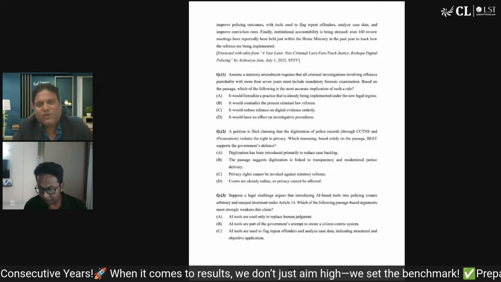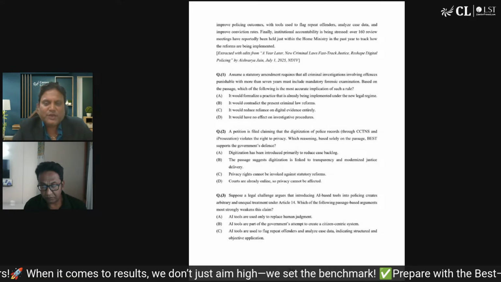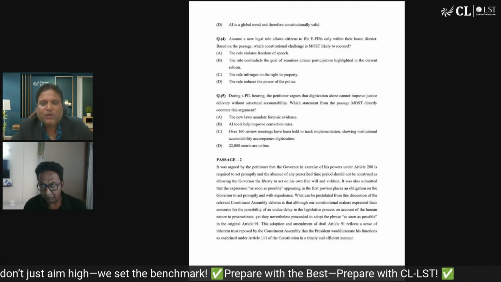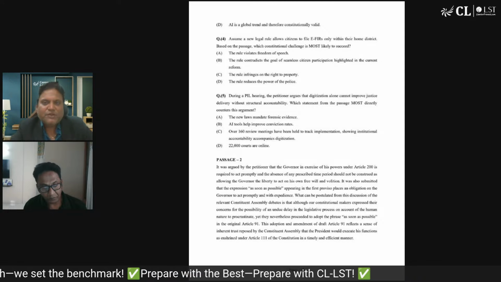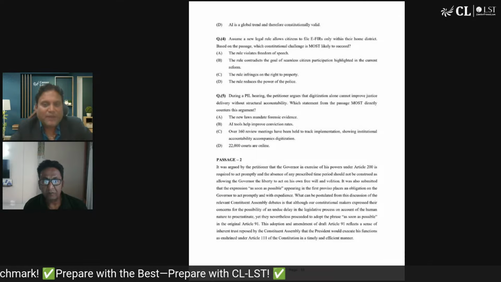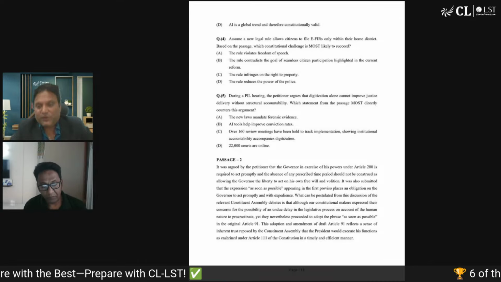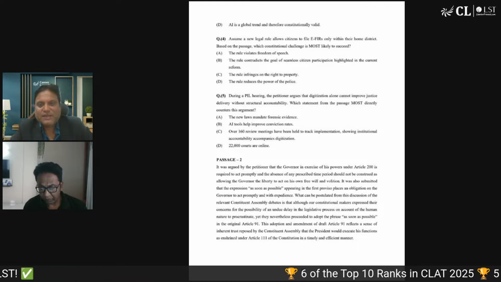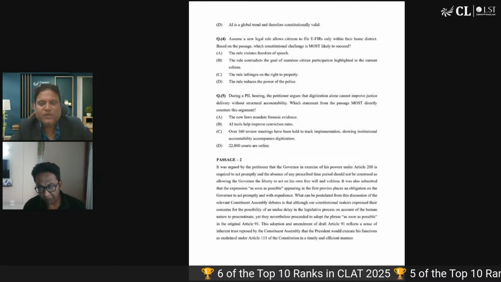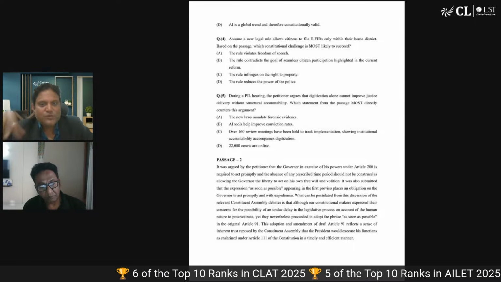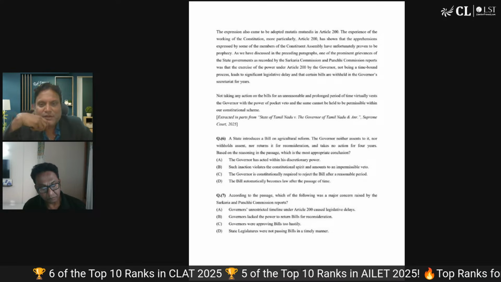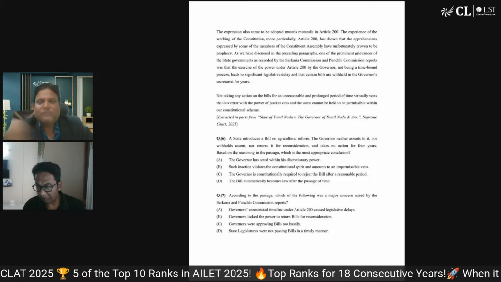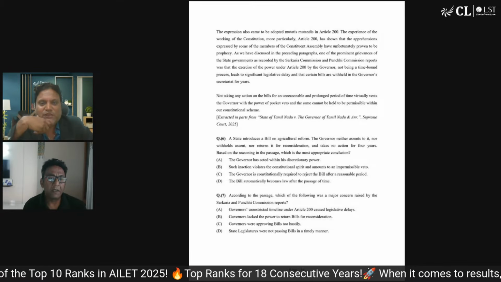We are not going to solve questions. Can we move quickly to the next page and see? So this one was on AI. This one was again on the powers of the governor. The second passage is again something which was in the news throughout the year, I believe. There were a couple of instances in which this was in the news. If we can see the source of this passage, if it is mentioned, once again, this is extracted in part from a judgment of the Supreme Court, 2025.